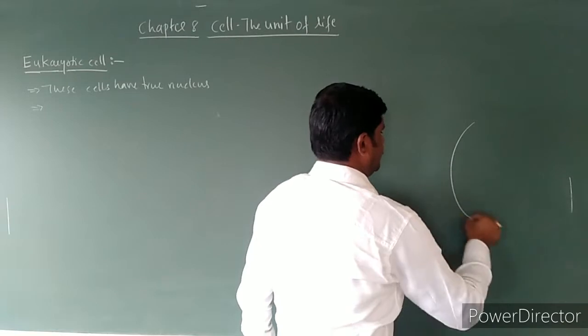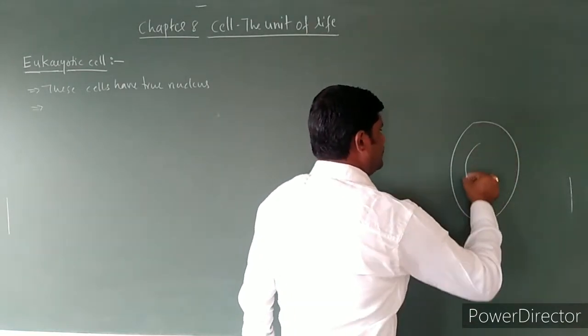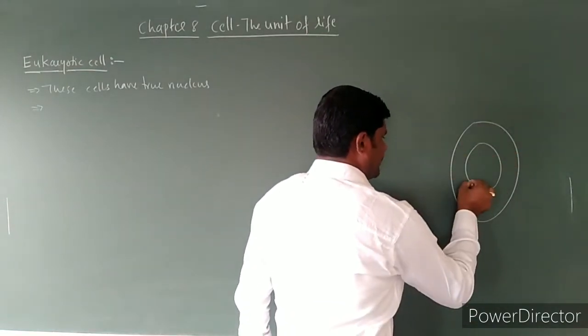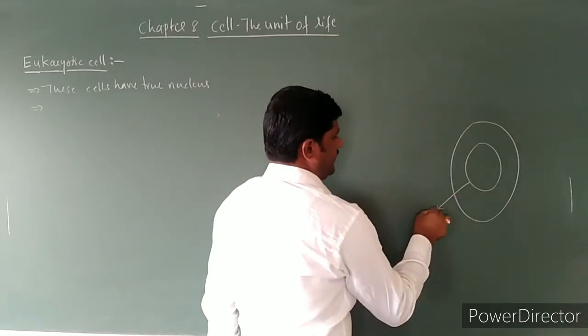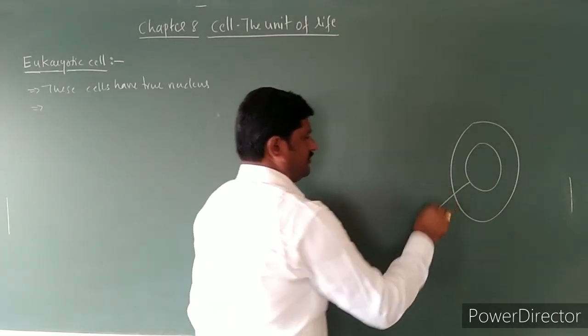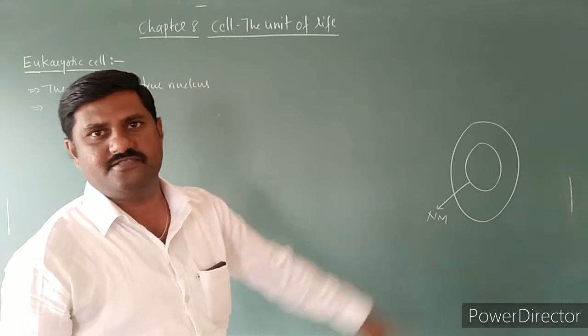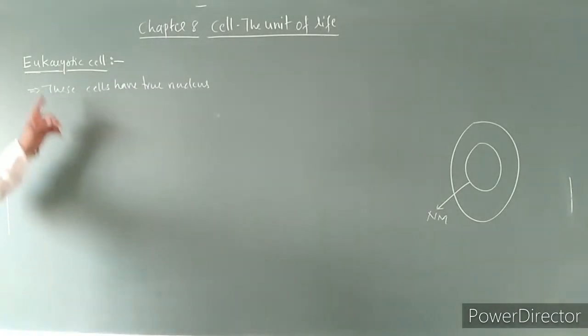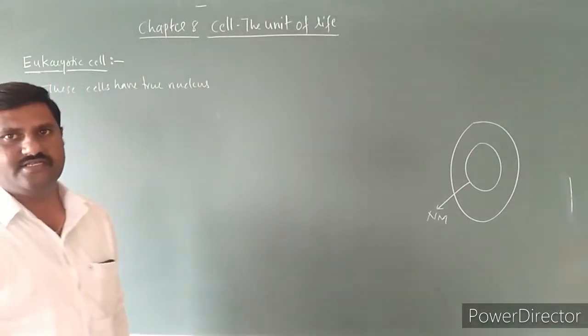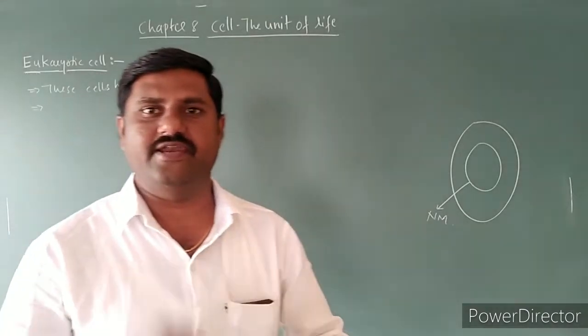So this is one eukaryotic cell in which there is a definite boundary for the nucleus, that is, the nuclear membrane is present over here, and such a cell is said to be a eukaryotic cell.